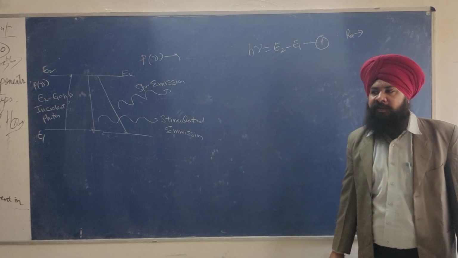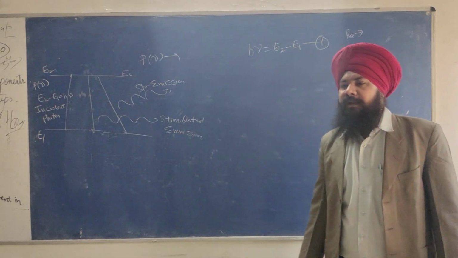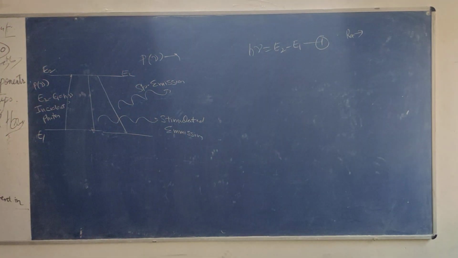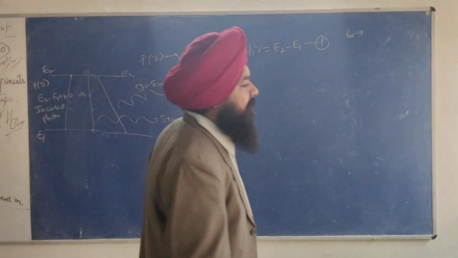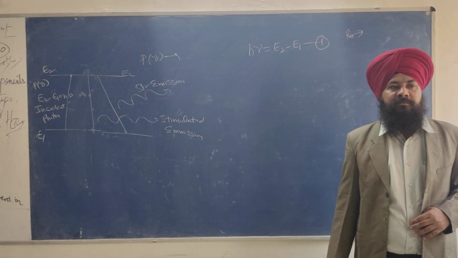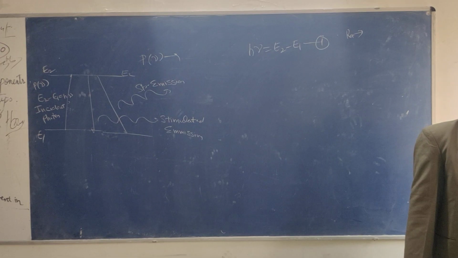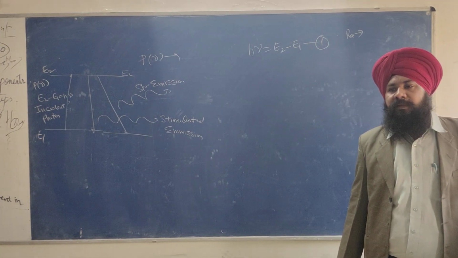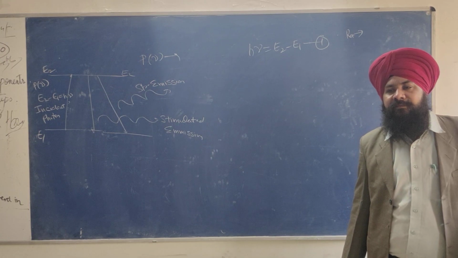Let RA be the rate of absorption per unit volume.